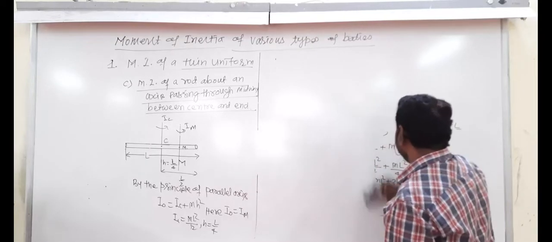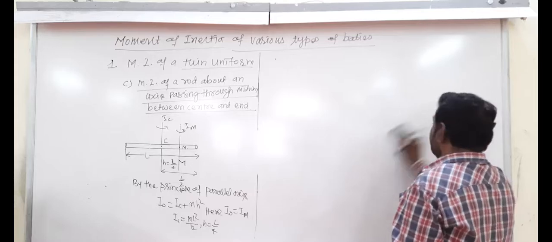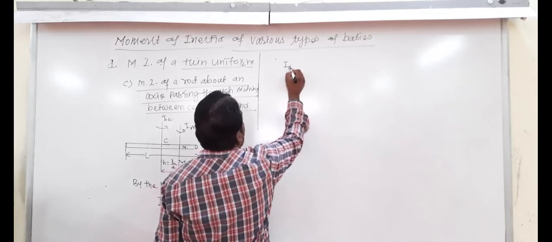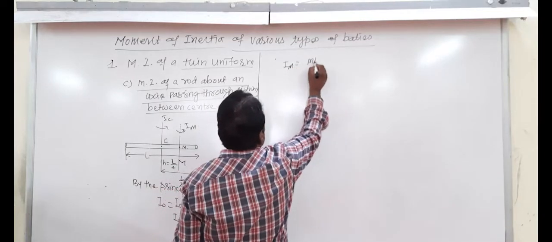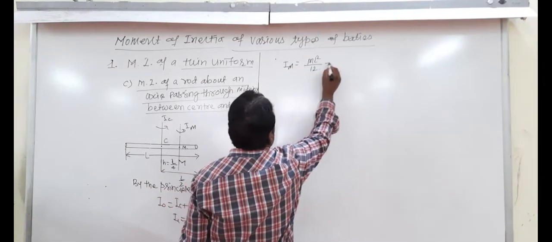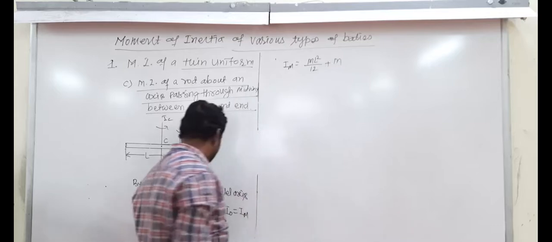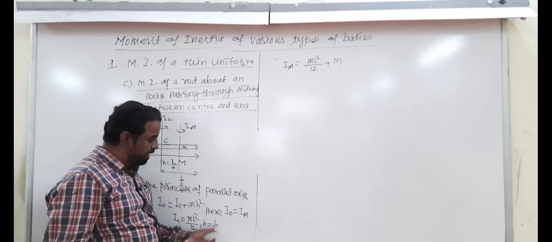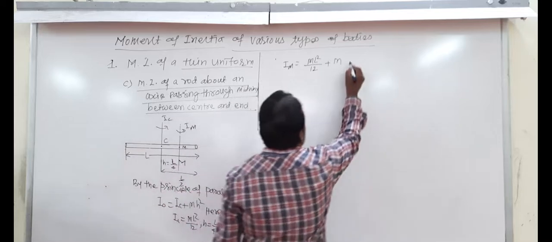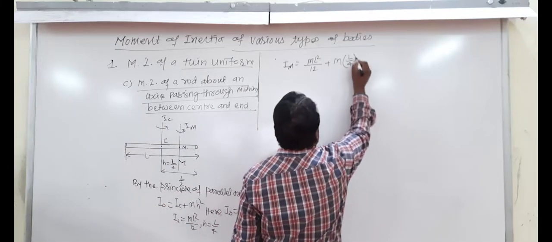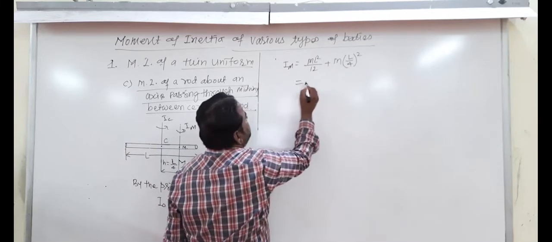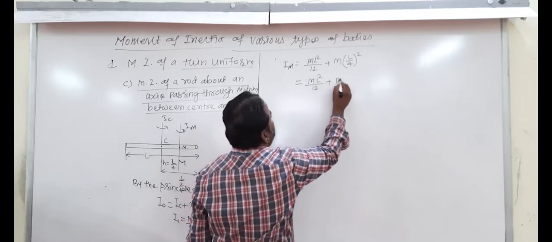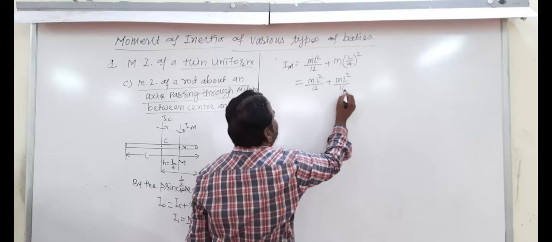What is the equation here? I midway is equal to ml square by 12 plus m into L by 4 whole square, which is ml square by 12 plus ml square by 16.